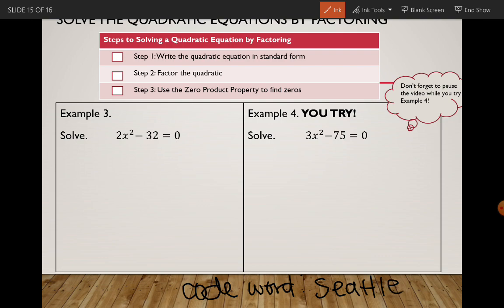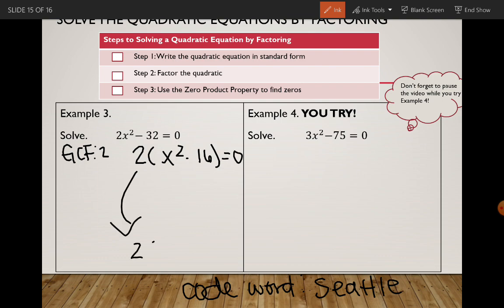All right, so step 1, write the equation in standard form. Here we have a GCF of 2. When we take out a 2, we'll have x squared minus 16 left. Okay, now we need to find two numbers that multiply to negative 16 but add to 0. It's going to be negative 4 and 4. So we'll have x squared minus 4x plus 4x equals 0.